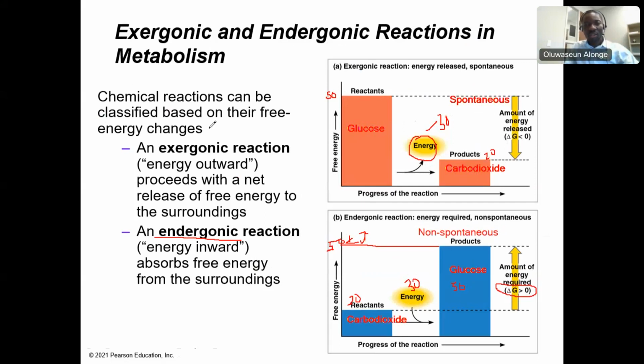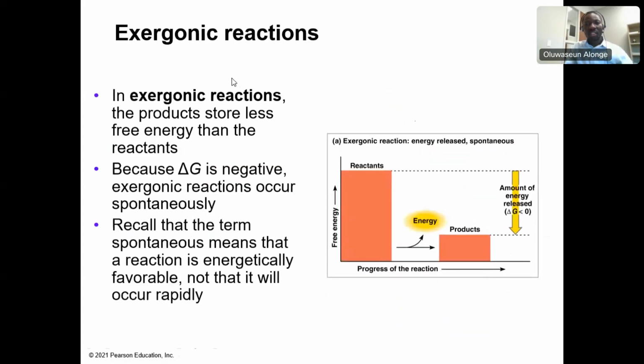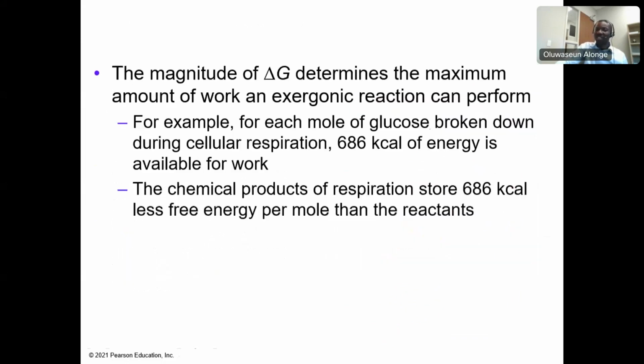Now, in an exergonic reaction, the products store less free energy than the reactant. The reactant has more energy. This is a spontaneous reaction. It means that the reaction is favorable, or is favored by energy. It will happen rapidly, spontaneously.